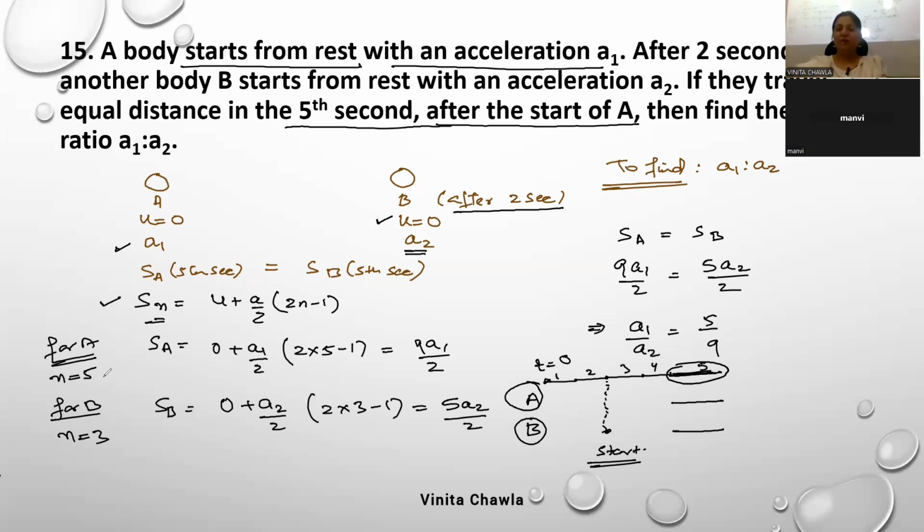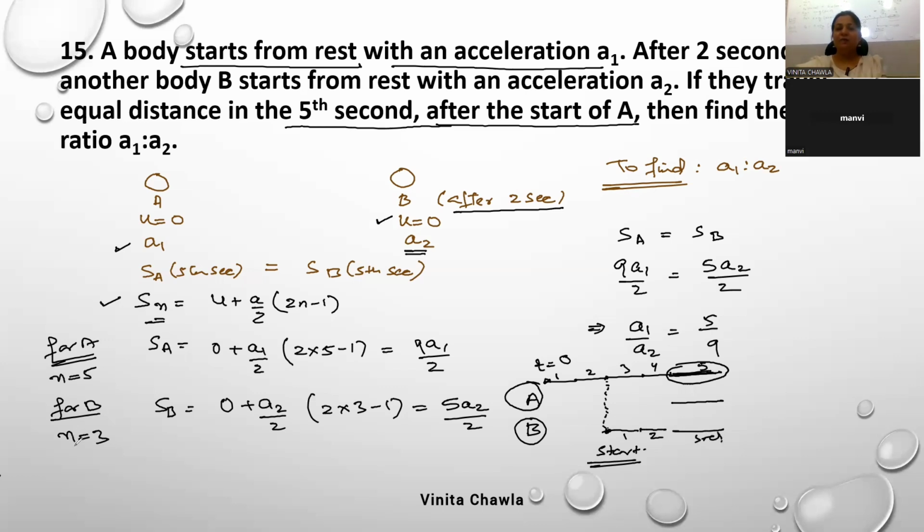So n is equal to 5, a is equal to a1 is given, u is 0. Put all the values, you'll get 9a1 by 2. And for object B, this is third second. Object B के लिए ये third second है ना? Because इसका first second तब start होता है जब 2 seconds already object A के complete हो जाते हैं. So for object B, this is first second, this is second second, and this is third second.